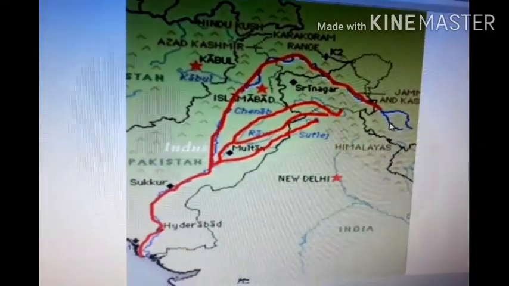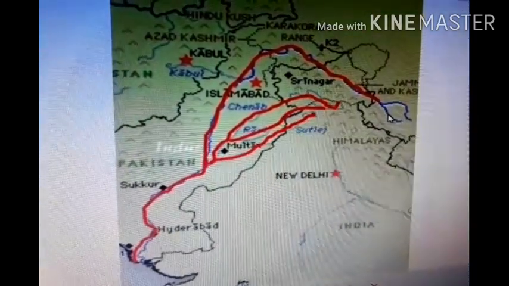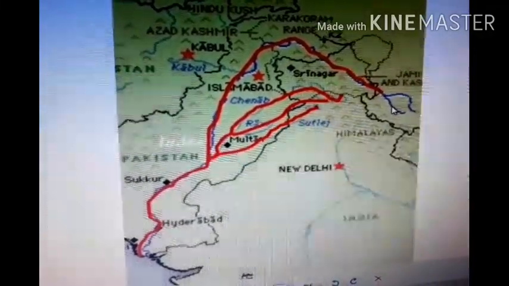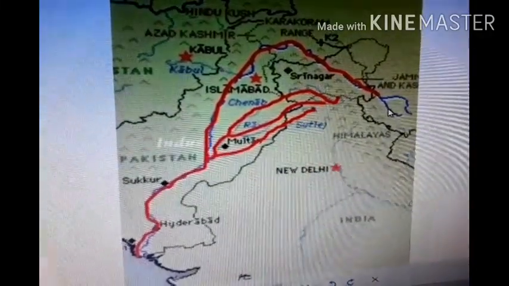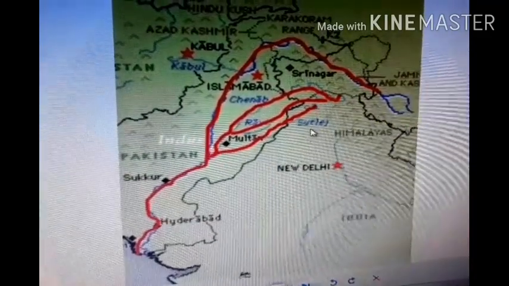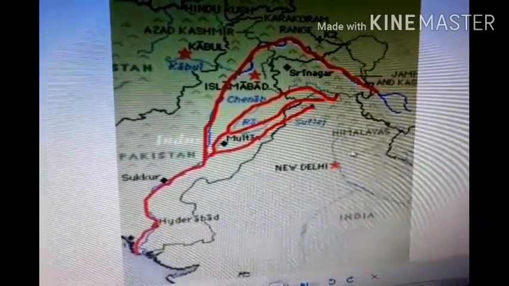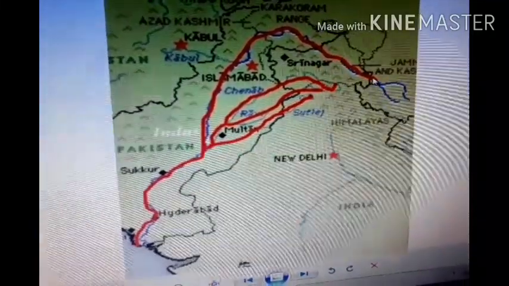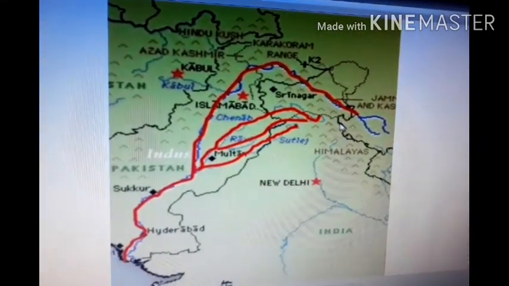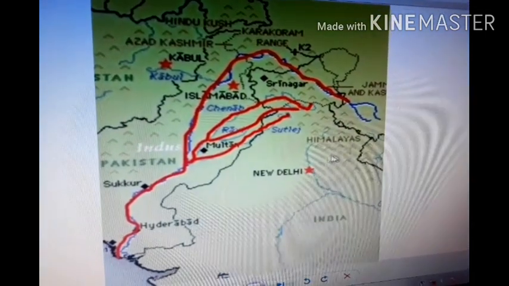A little over a third of the Indus basin is located in India, in the states of Jammu and Kashmir, Himachal Pradesh, Punjab, and the rest is in Pakistan. This is the area. Here we have Jammu and Kashmir, the Punjab region here and downwards, and the Himachal region here. So this is a very fertile area due to the availability of water and the basin of the river Indus. The whole area is fertile.